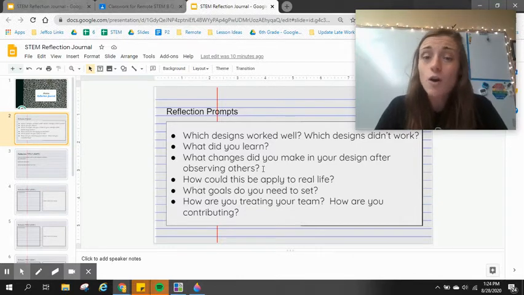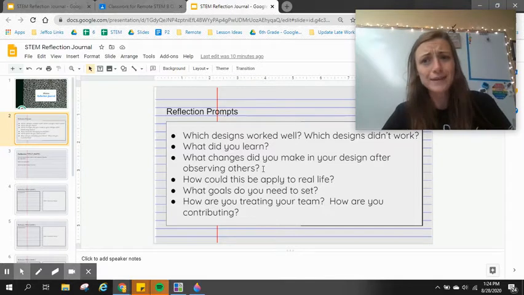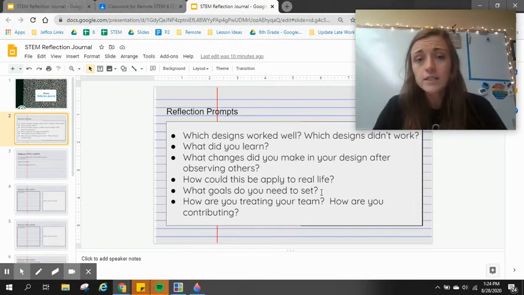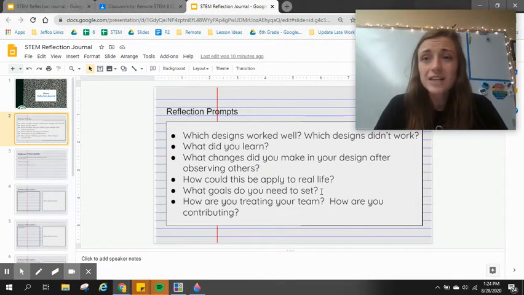So if you need to go back to revise Friday's choice board because you were confused, I totally get it. It was a little confusing, so no worries. The prompts that would work well for Friday would be, what did you learn? How does this apply to real life? What goals do you need to set? And also just really thinking about, what did you take from what you learned?